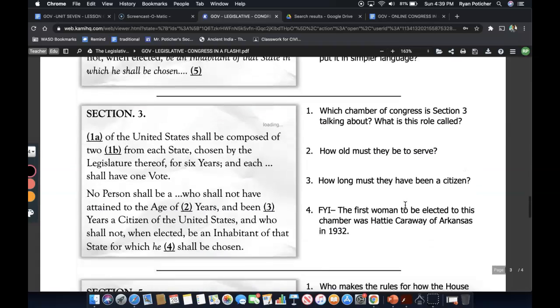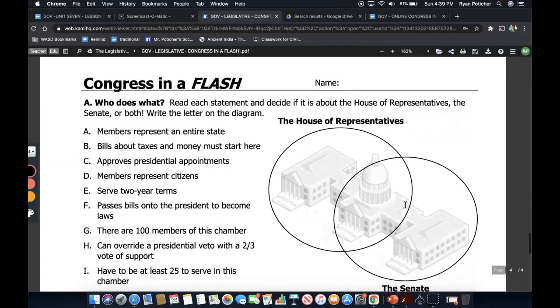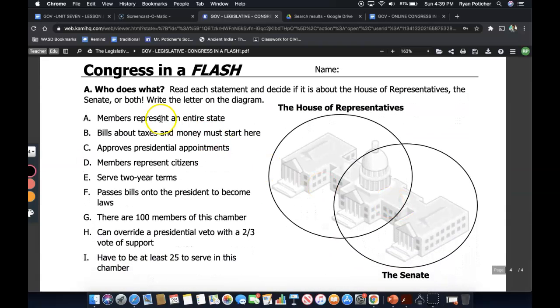So as you guys can see, there's a lot to know about Congress here. Now go ahead and put your knowledge to the test by correctly designating which characteristic goes in which column on your Google Doc. Once you're finished with that, you may move on and complete the other parts of the section.